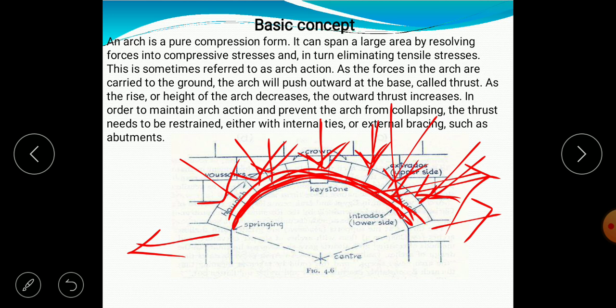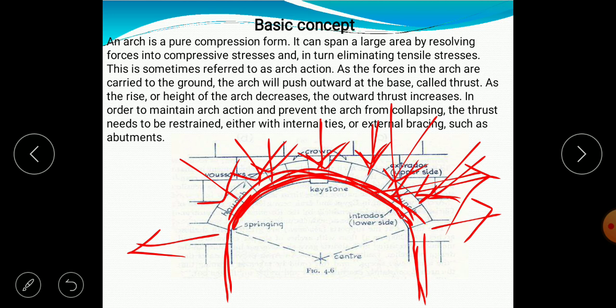As the forces in the arch are carried to the ground, the arch will push outward at the base. The forces are carried to the ground by the support of abutments or piers, such that these forces will carry towards the support provided on either end of that semicircular arch or any type of arch, such that a reaction will be developed and it will push outwards at the base, which is known as force or thrust.